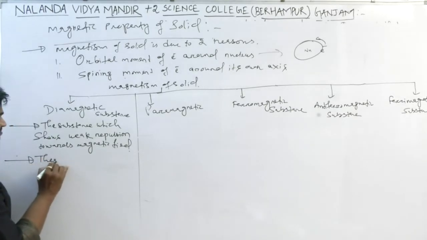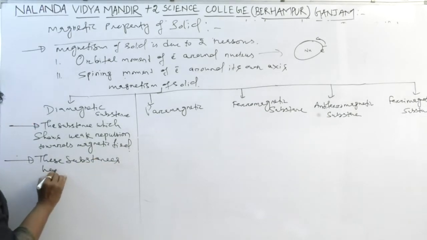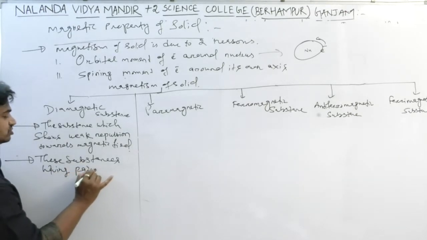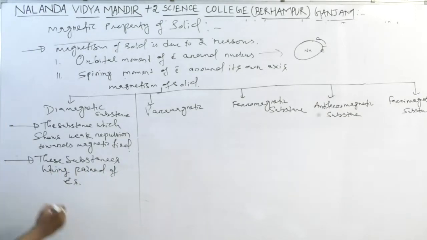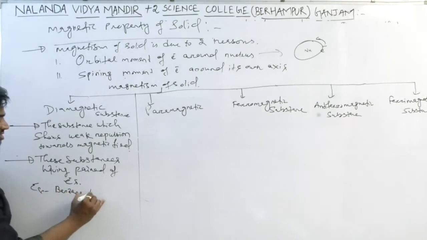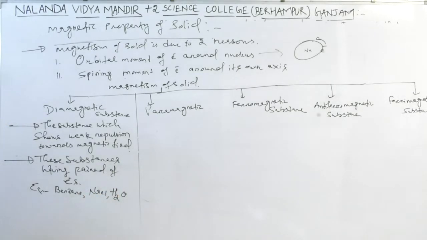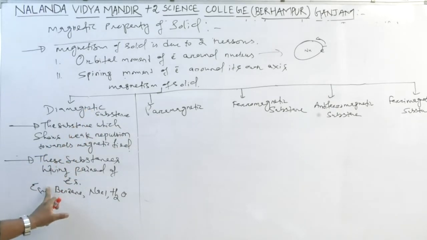Examples we can take are benzene, NaCl and water. That is a diamagnetic substance.